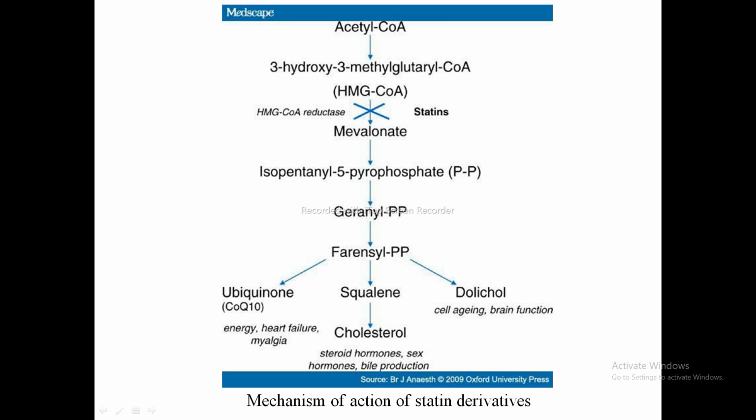Then mevalonate is formed, then isopentenyl pyrophosphate, then farnesyl pyrophosphate, then squalene, and finally cholesterol is synthesized. Right.